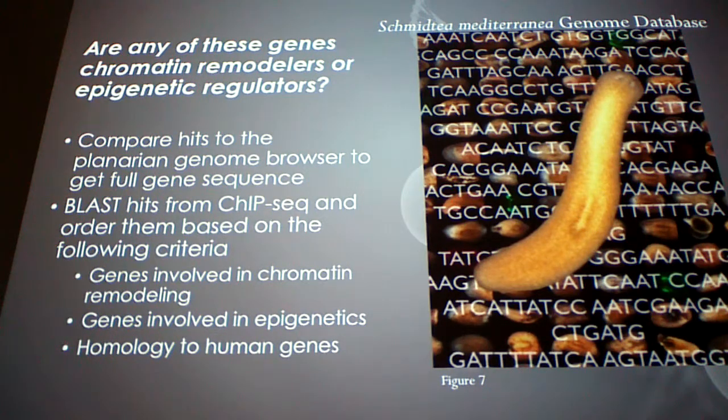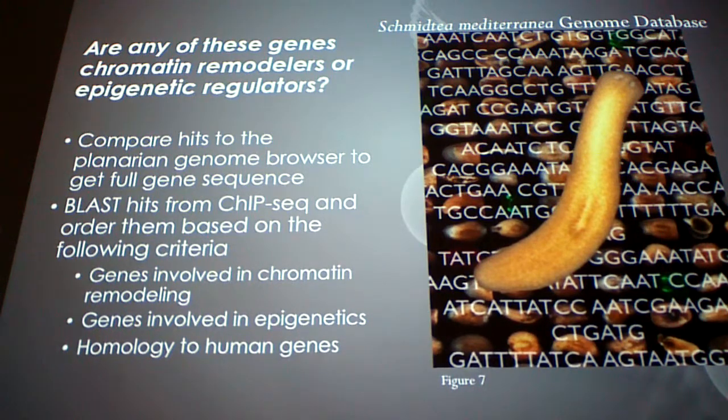And so now we have this small region of DNA that came out bound to RBAP48, and we want to know what gene that is actually a part of. So we put it in the Planarian genome browser and get the whole gene sequence, and with that gene sequence, we're going to BLAST it and find what kind of homology it has to other organisms.